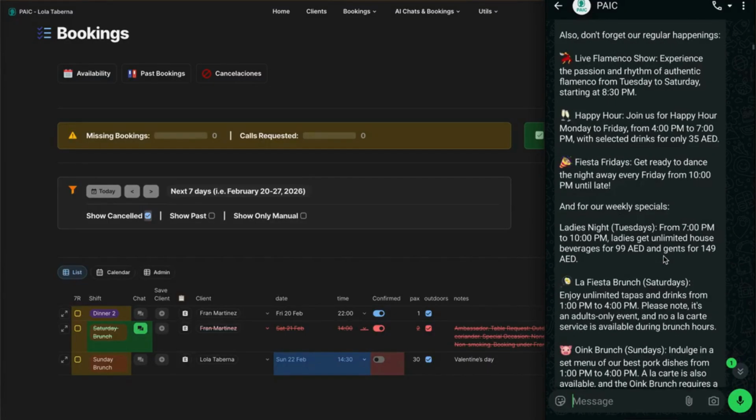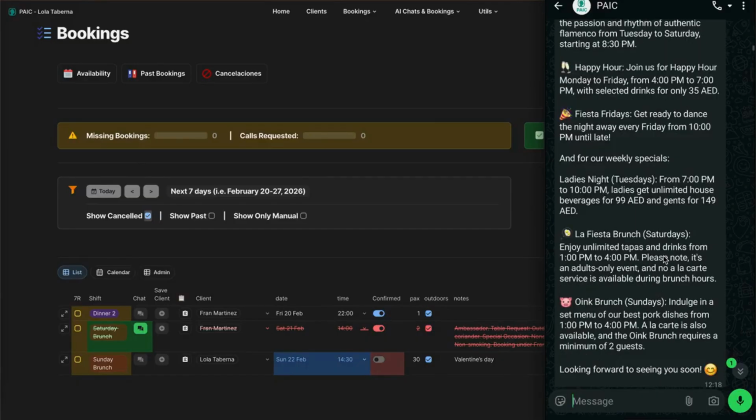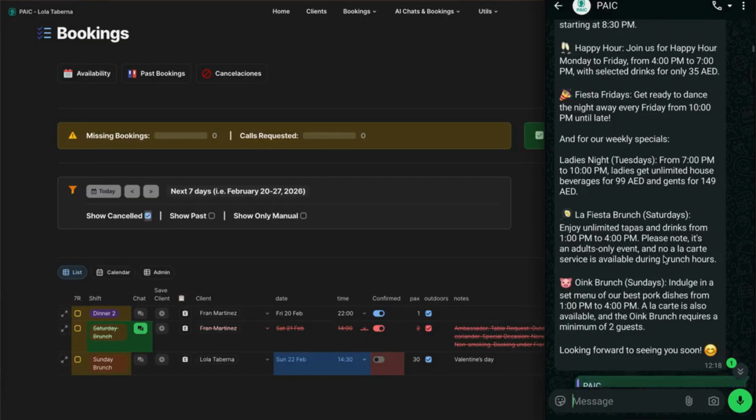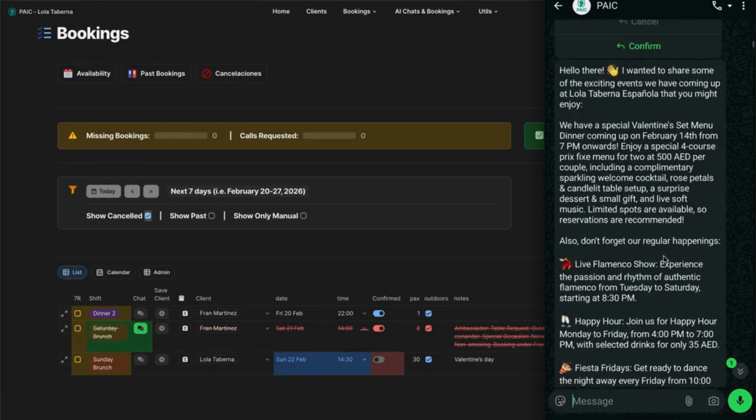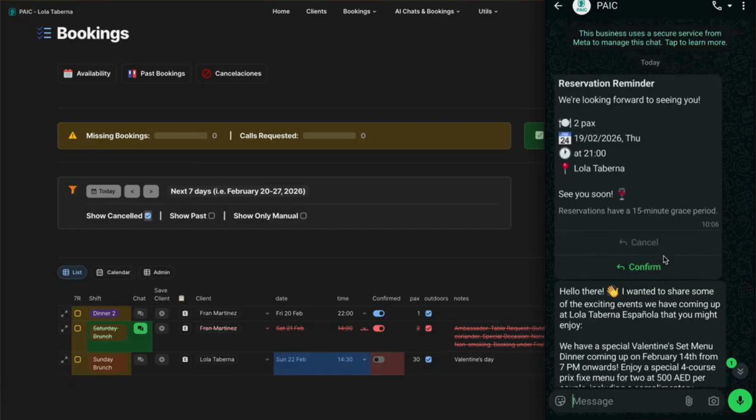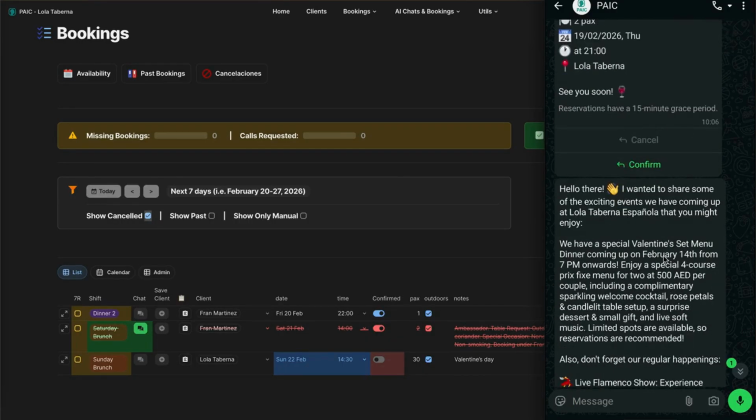Also, don't forget our regular happenings. This is pure marketing of whatever is going on in the restaurant. The thing is, it was sent to me because I was previously talking to the chat. This is very different from sending this to all the customers who maybe were not talking to the chat in a long time, or went to the restaurant only once. Sometimes this feels annoying when users receive these kinds of massive marketing campaigns. So this will only be sent after the user has already been having a conversation.